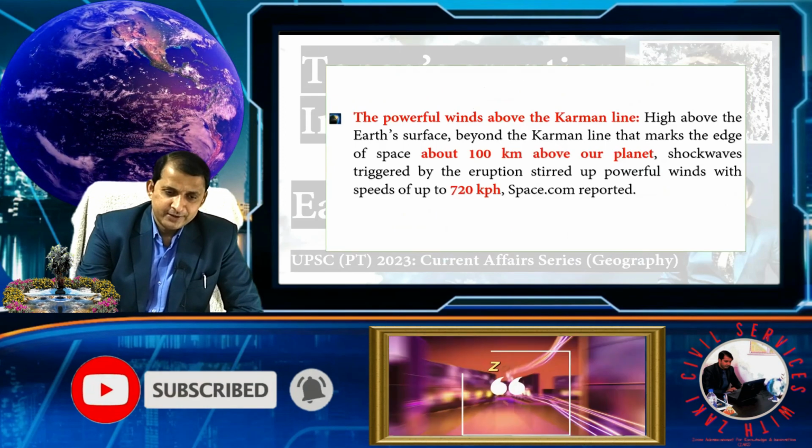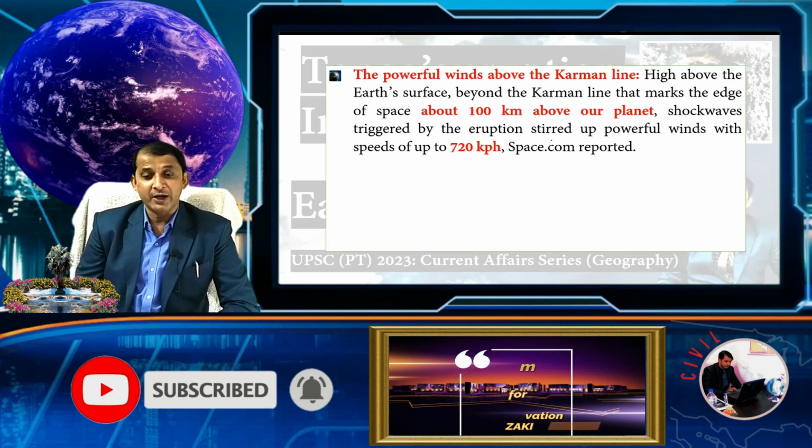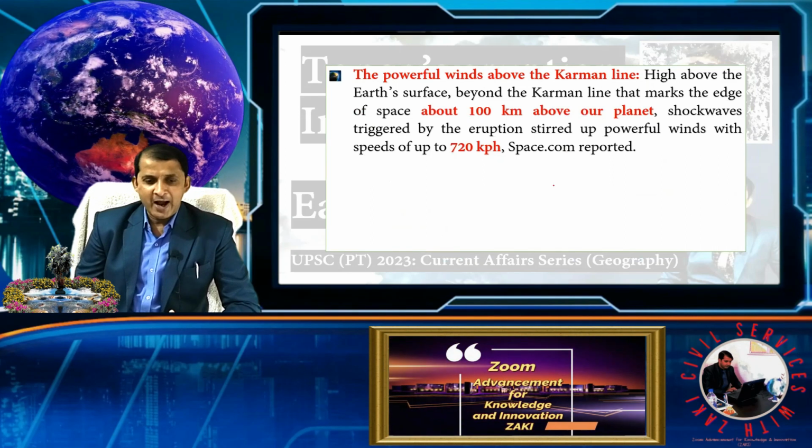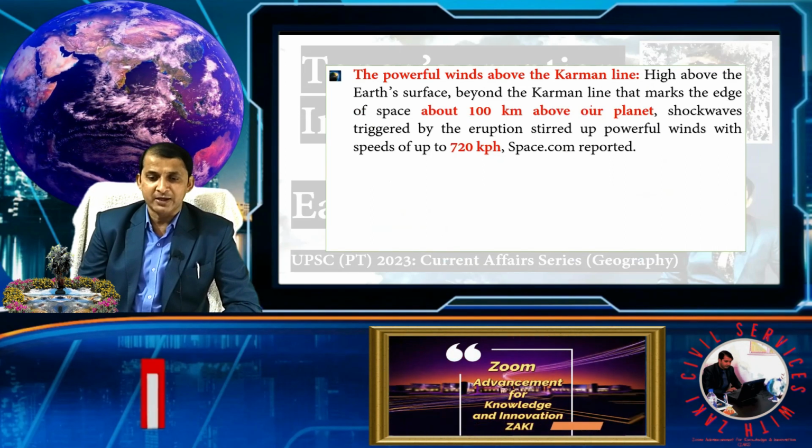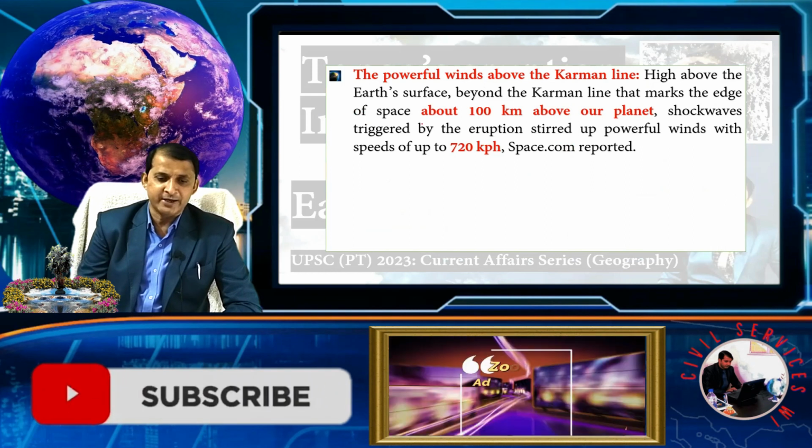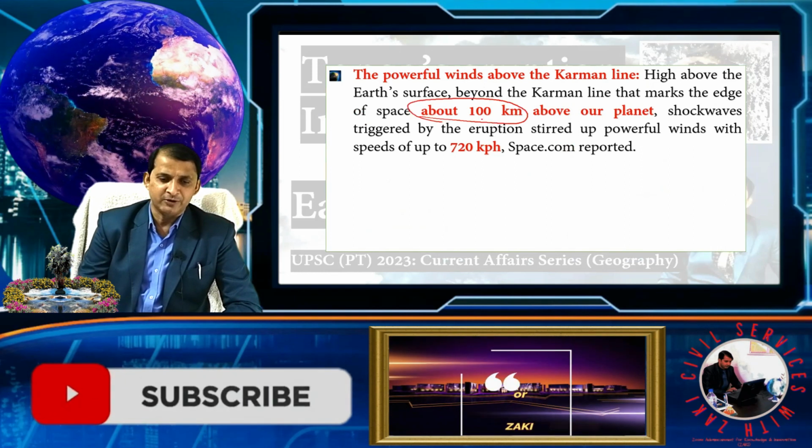Third record is the powerful wind above the Karman line. High above the Earth's surface, beyond the Karman line that marks the edge of space, it means 100 kilometers.